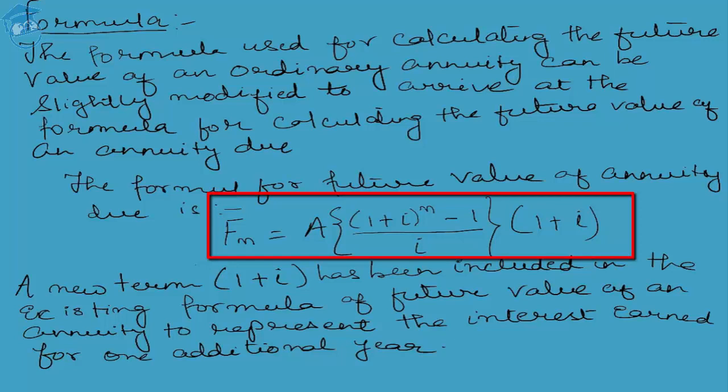So students, it is very easy to understand. There are two reasons for that. The first reason being 1 plus I, we have seen earlier also that since it is safely presumed that the interest rate which is being used in order to calculate the future value of an annuity or annuity due is compounding every year.